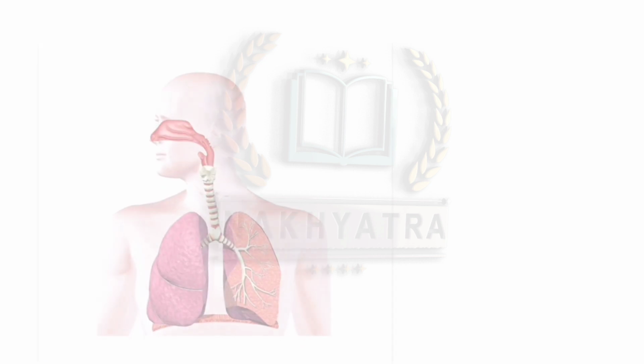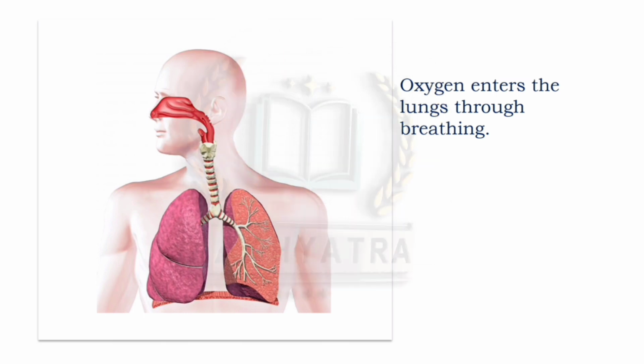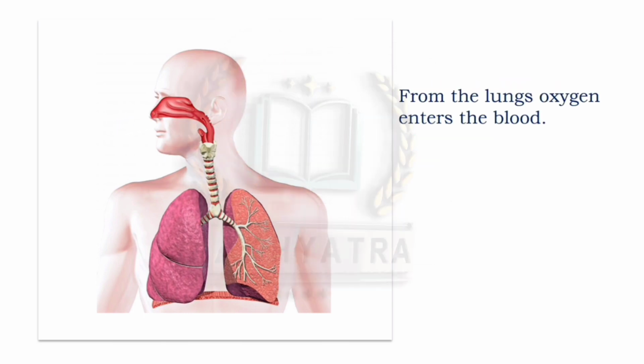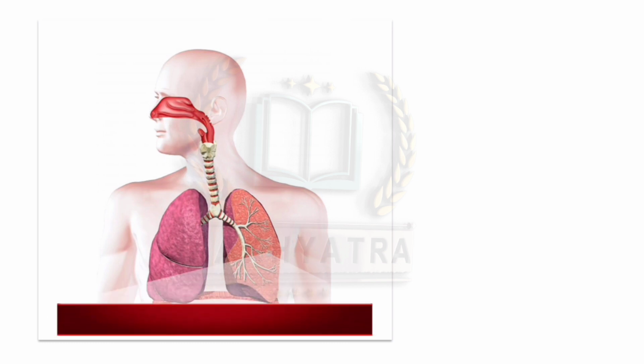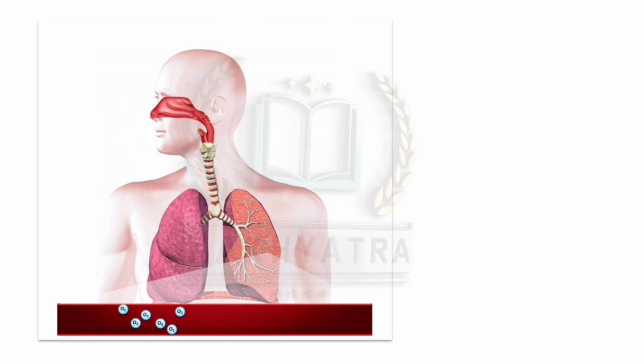So now let us see. Oxygen enters the lungs through breathing. So through breathing, oxygen enters into our lungs. Okay. Then from the lungs, oxygen enters the blood. So from the lungs, this oxygen enters the blood. And then blood carries oxygen to all the cells of the body. So blood is a carrier of oxygen, as you can see, to all the cells of the body.